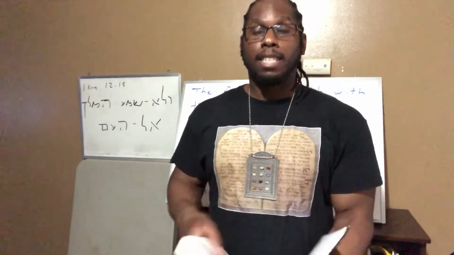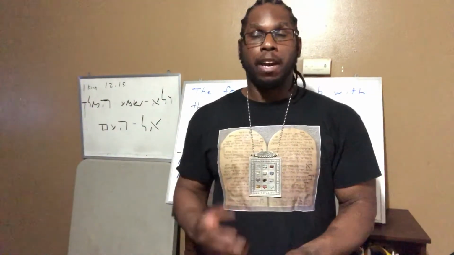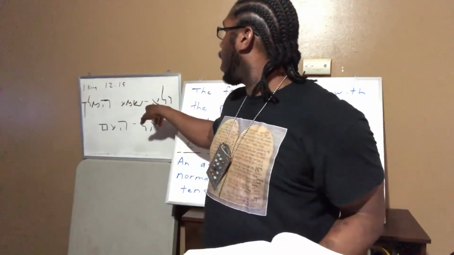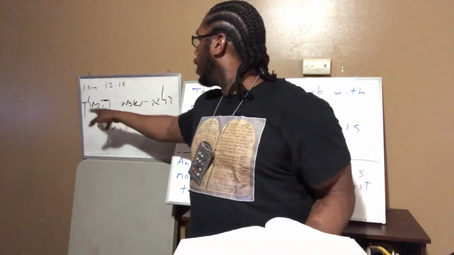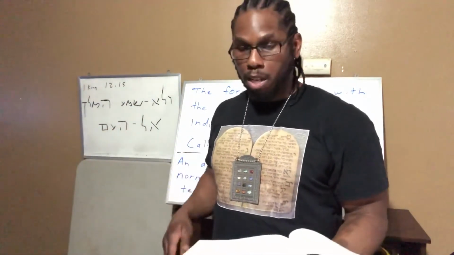Now, today's lesson, we're going into lesson 4 of the Biblical Hebrew text and workbook. It's going to give you a step-by-step walkthrough through the scriptures as we break down 1 Kings 12:15. It says, Wala Shemai ha-malak al-ha'am. So we're going to understand what's going on now. We have to break down all these rules.